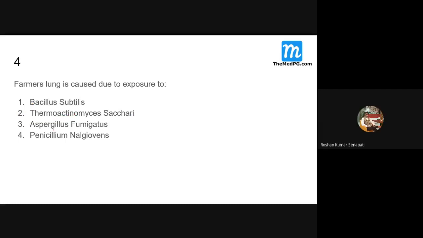Classically it is thermoactinomycetes, and occasionally Aspergillus species also can cause farmer's lung. The answer definitely has to be this. Aspergillus is very occasional. Don't pick up this answer; this is the answer.